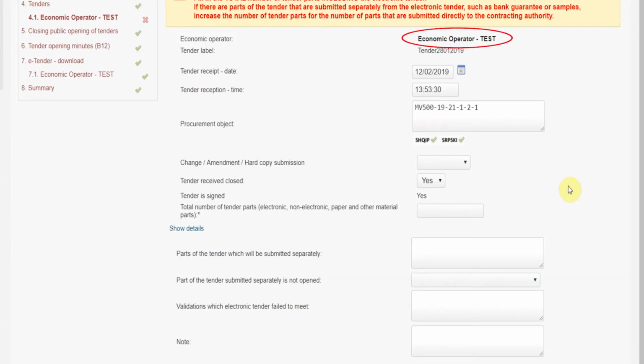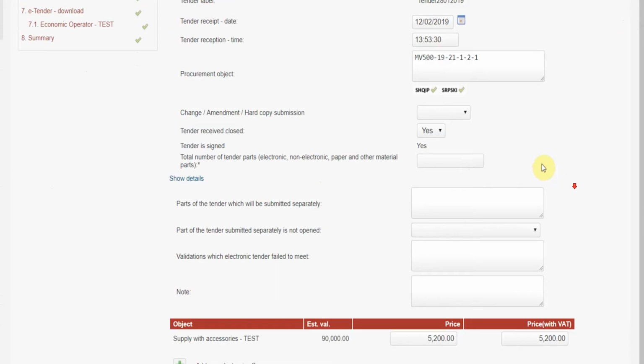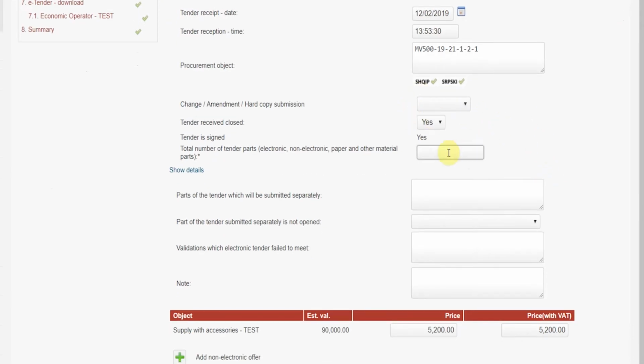This includes the bidder's name, bidding code, bid time and date, case code, and other key bidding details. In the end, bid prices are also given. The contracting authority must specify the number of lots for which the economic operator has applied.